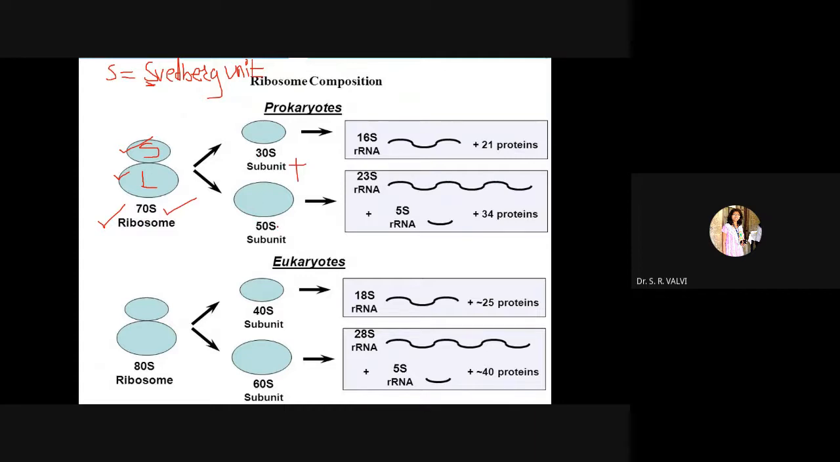Okay, I will not go into the detail at first year here, but just remember the 70S type is divided into 30S and 50S. The 50S subunit has 23S ribosomal RNA, then 5S ribosomal RNA, plus 34 different proteins. So this 50S is made up of 23S rRNA, 5S rRNA and 34 proteins. The smaller subunit is made up of 16S rRNA and 21 proteins.